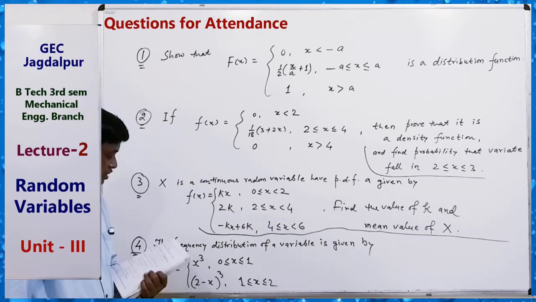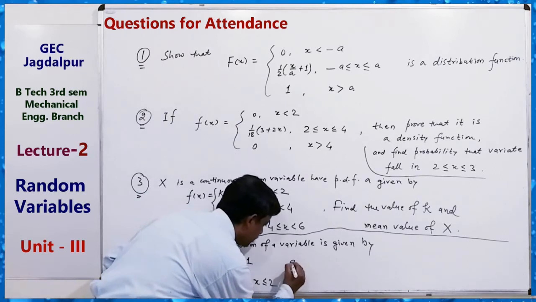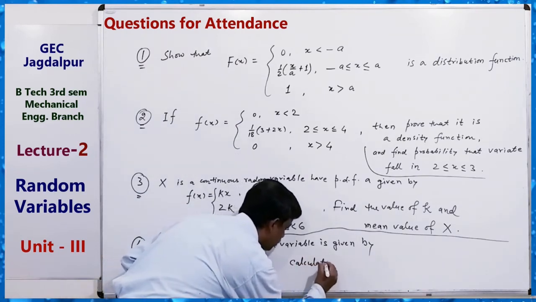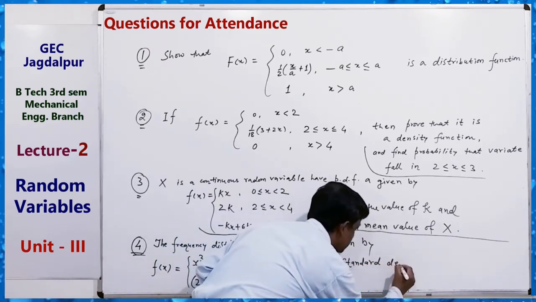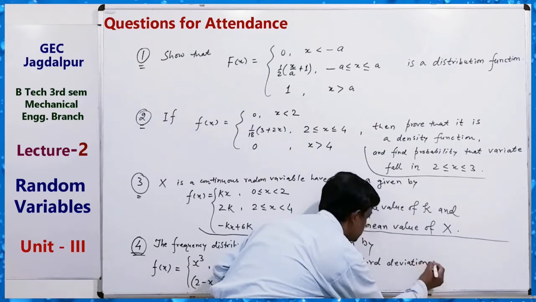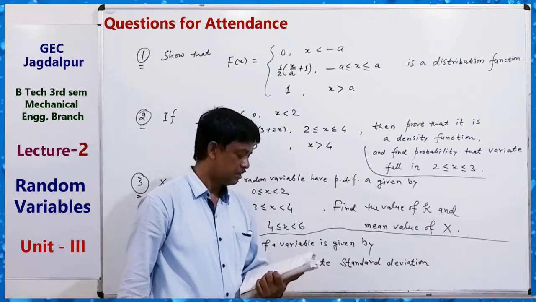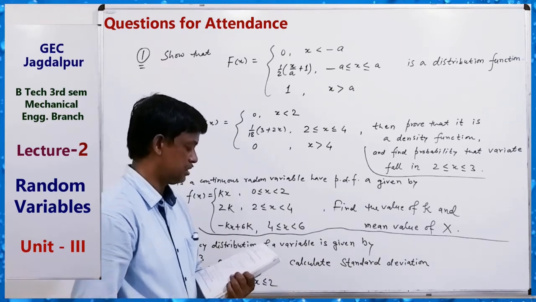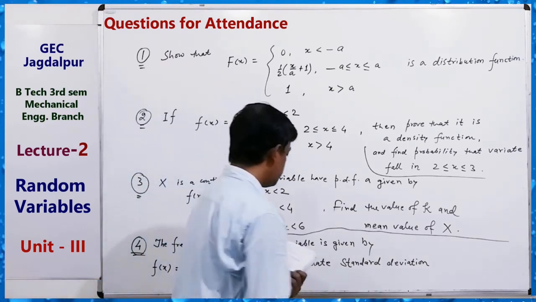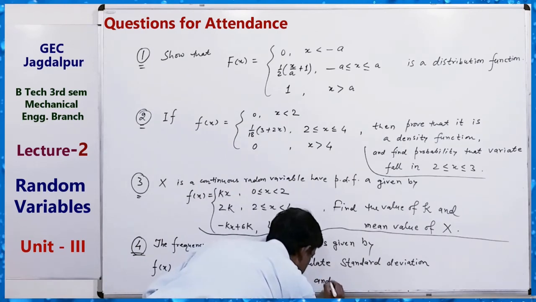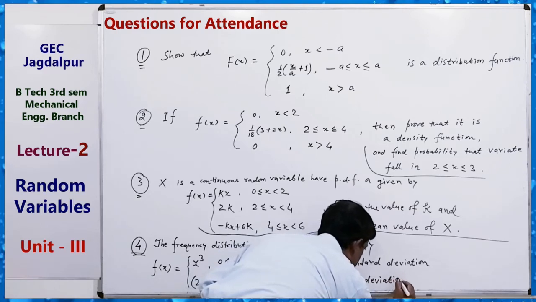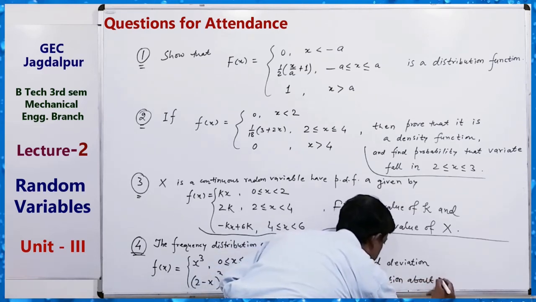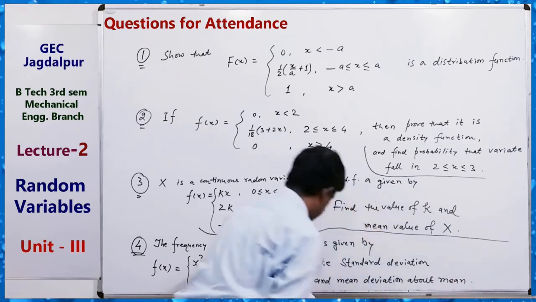Calculate the standard deviation and also the mean deviation about the mean. Two things you have to find.